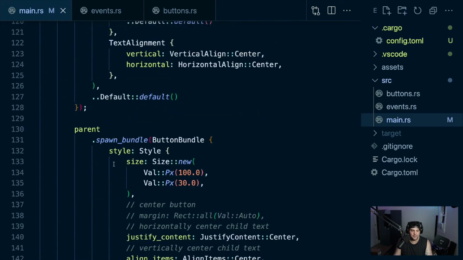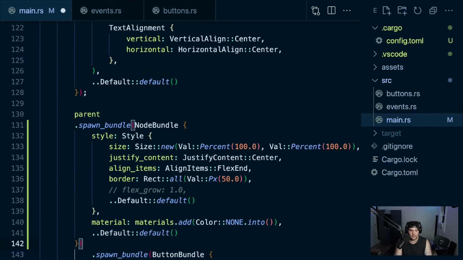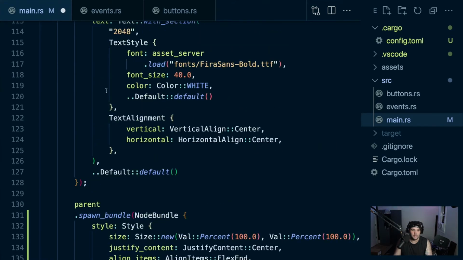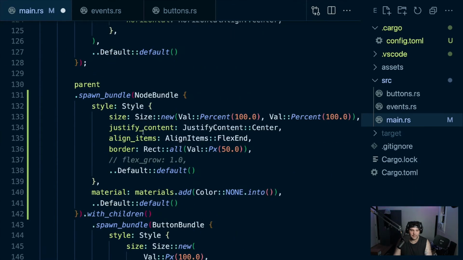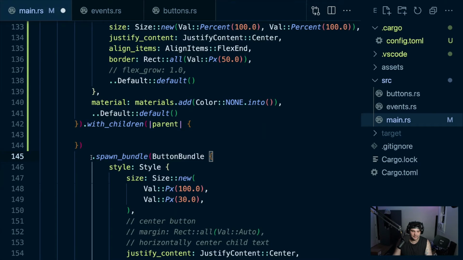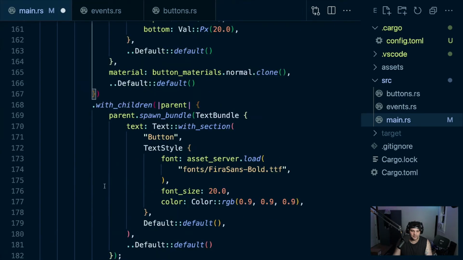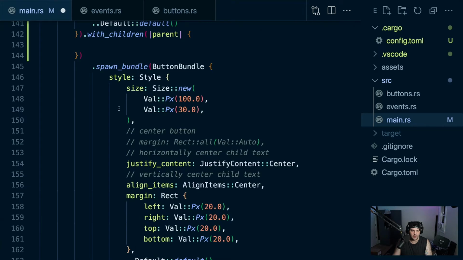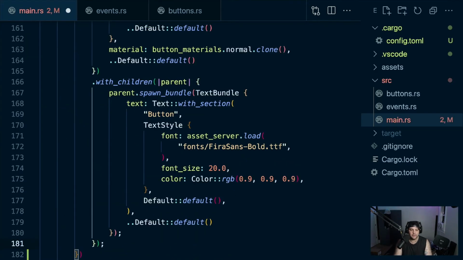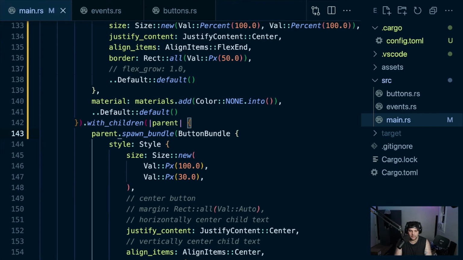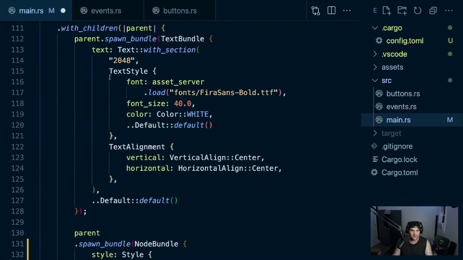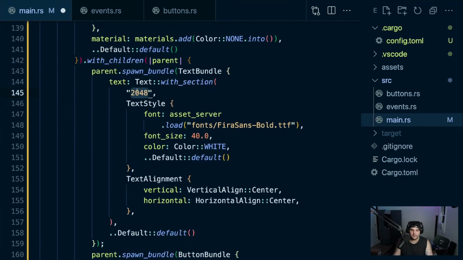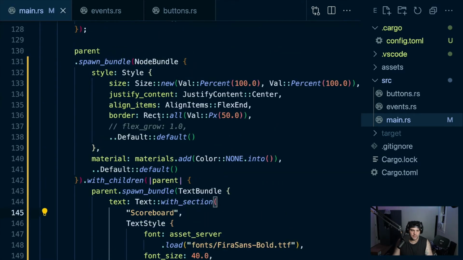And we'll take this node bundle and do it here. And then we'll do it with children. And I will copy paste this because Rust Analyzer is not helping me out today. Yoink. And then this needs to be pulled in. Ooh, this is quite a bit, isn't it? This goes all the way down to here. I'm going to have to clean this up because this is going to get confusing to look at. So parent spawn bundle, button bundle, and parent spawn again, but it's going to be text. So we're going to copy paste this text bundle. And this is going to be scoreboard for the moment. And that should work.